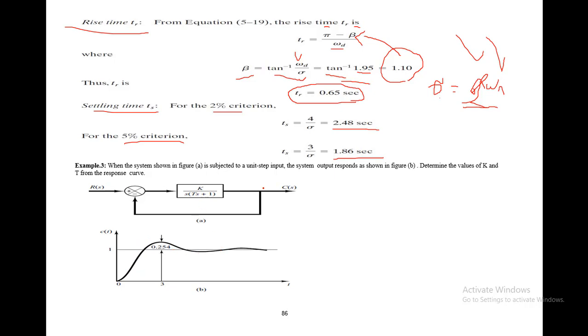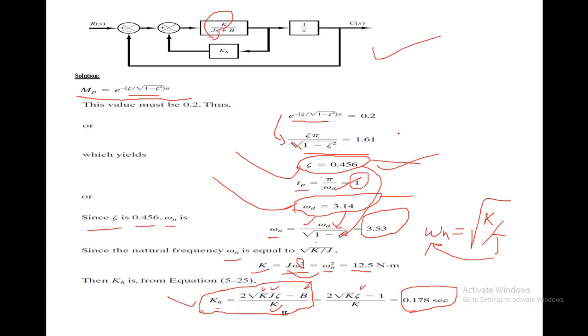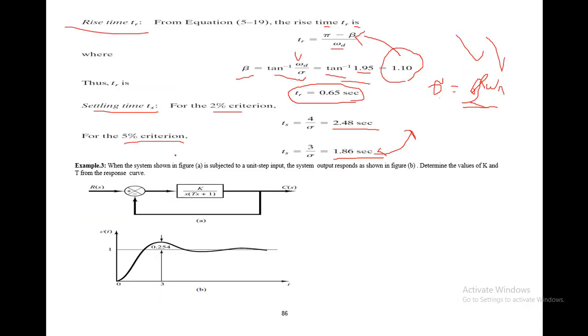So this is the numerical that is concluded over here. We have found out the settling time, we have found out the rise time, and we have found out the value of Kh, K. These four things were asked, but to find these four things we started from the very basics, that is to find the value of zeta and omega d, and after that we found the value of omega n as well, and after that we found K, Kh, the peak time, the rise time and the settling time.